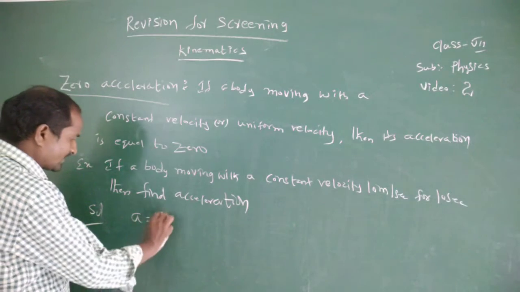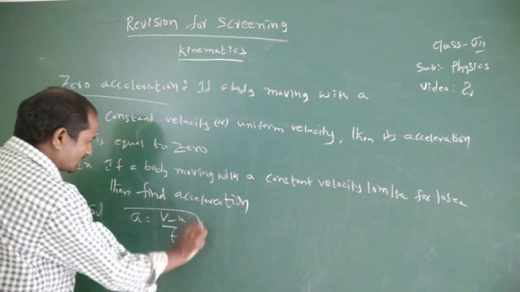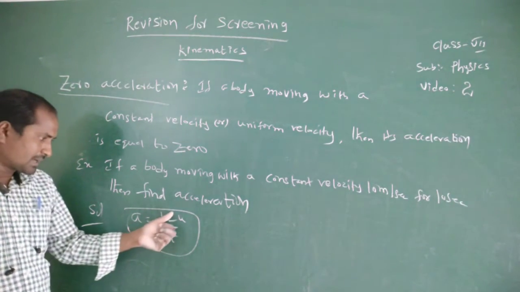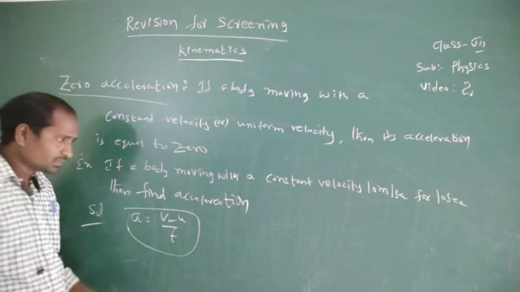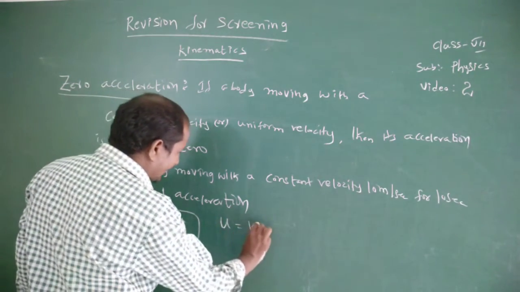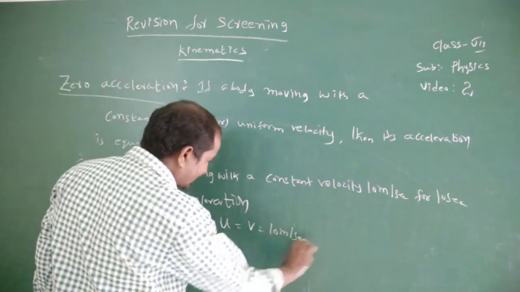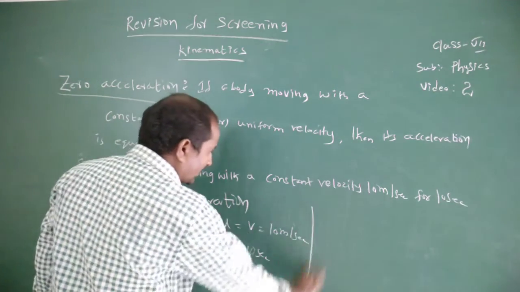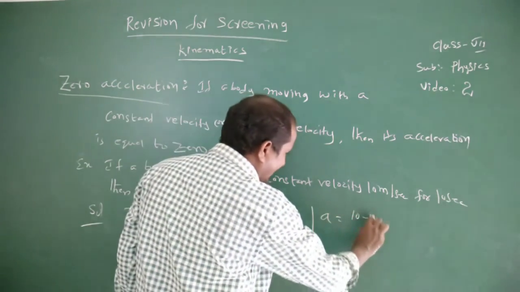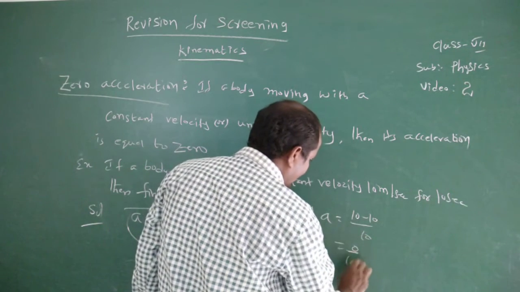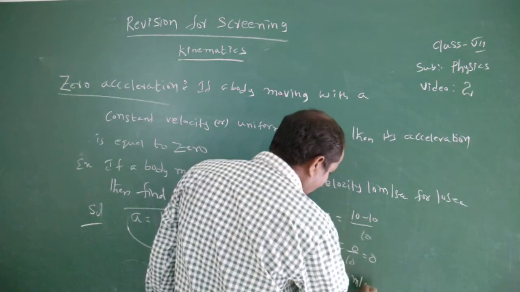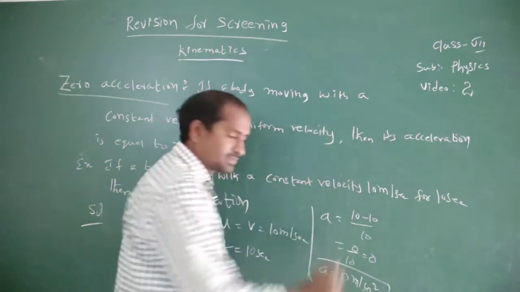So a equal to v minus u by t. Initial velocity equal to final velocity equal to 10 meters per second. Here t equal to 10 seconds. Therefore a equal to 10 minus 10 by 10, that is equal to 0 by 10, that is equal to 0. So acceleration equal to 0 meters per second square.